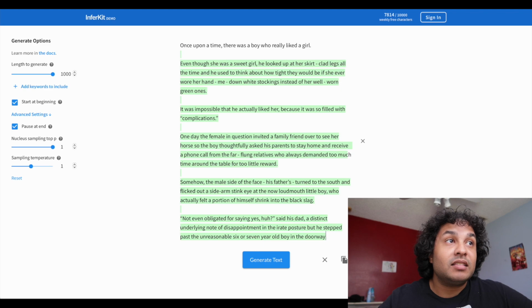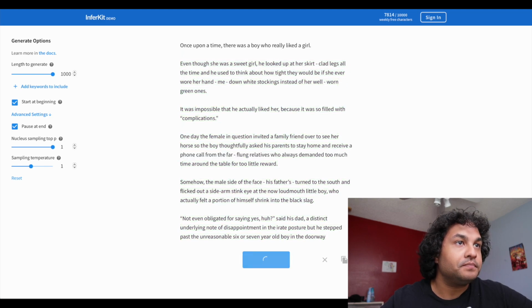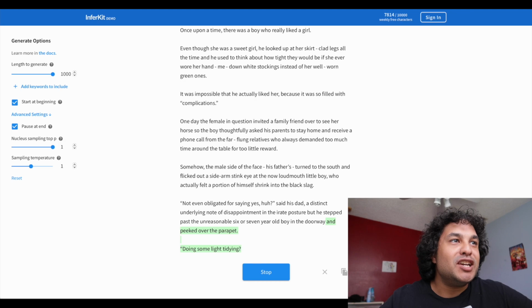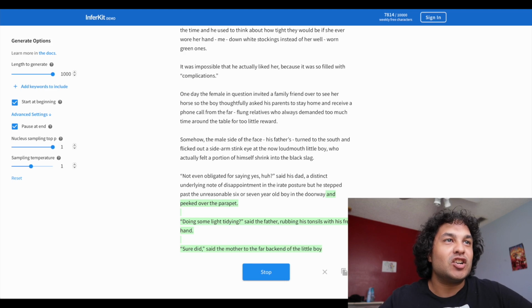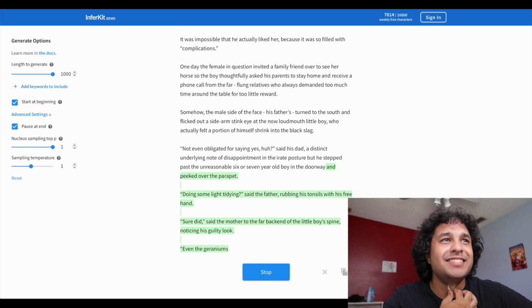Somehow, the male side of the face, his father's, turned to the south and flicked out a sidearm stink eye at the now loudmouthed little boy, who actually felt a portion of himself shrink into the bag slag. Not even obligated for saying yes, huh? Said his dad, a distinct underlying note of disappointment in the irate posture, but he stepped past the unreasonable 6 or 7-year-old boy in the doorway and peeked over the parapet. Doing some light tidying, said the father, rubbing his tonsils with his